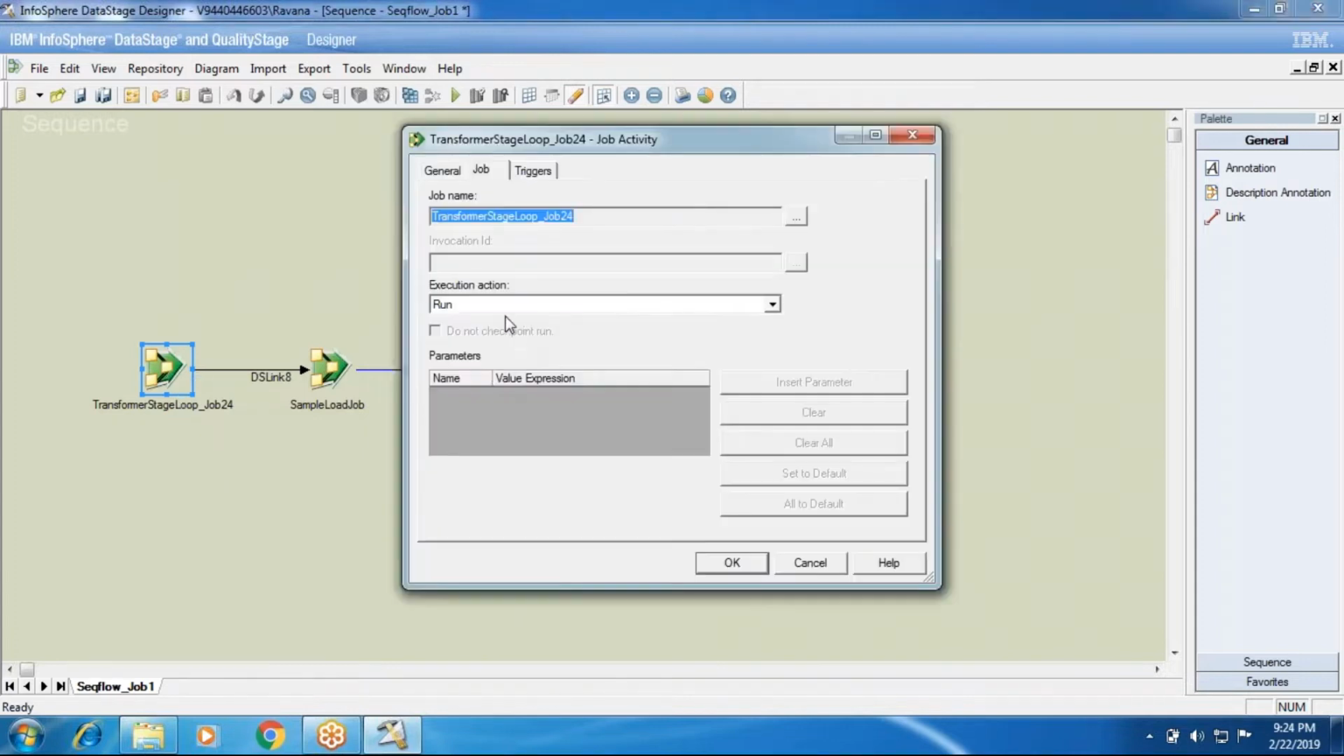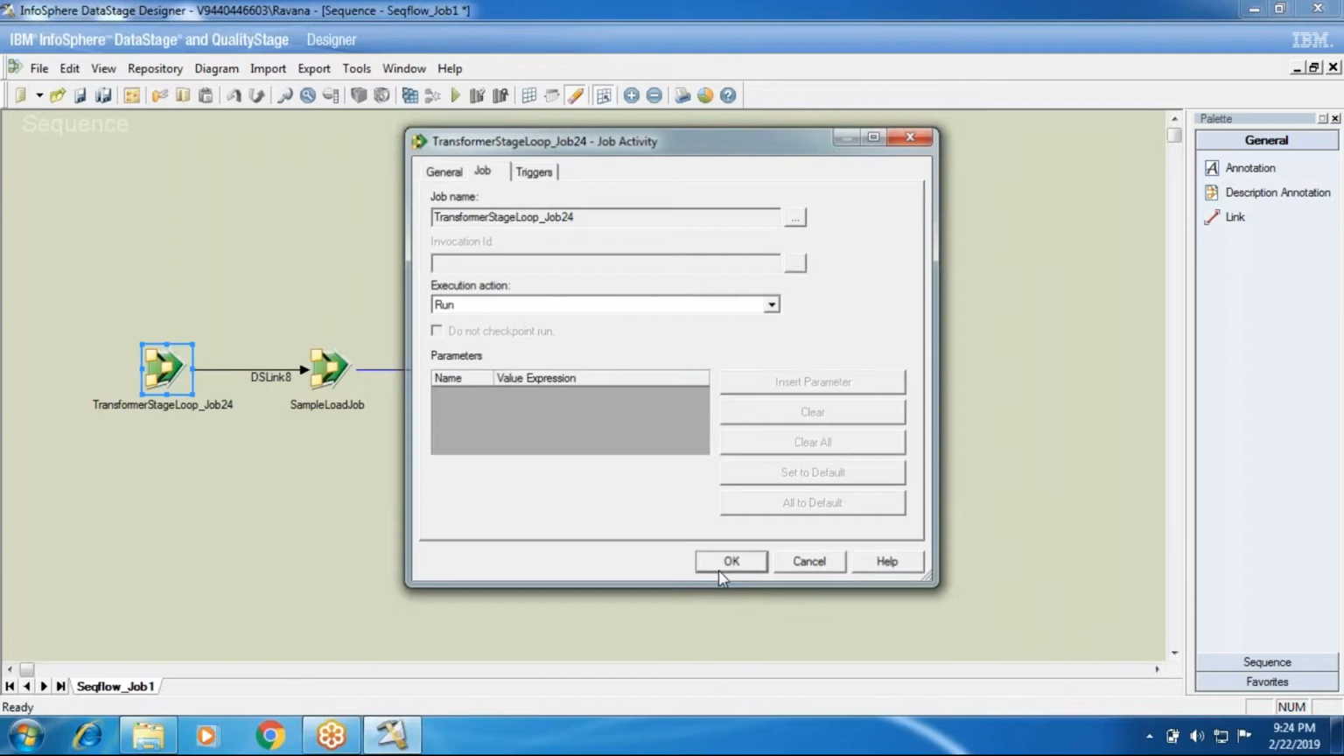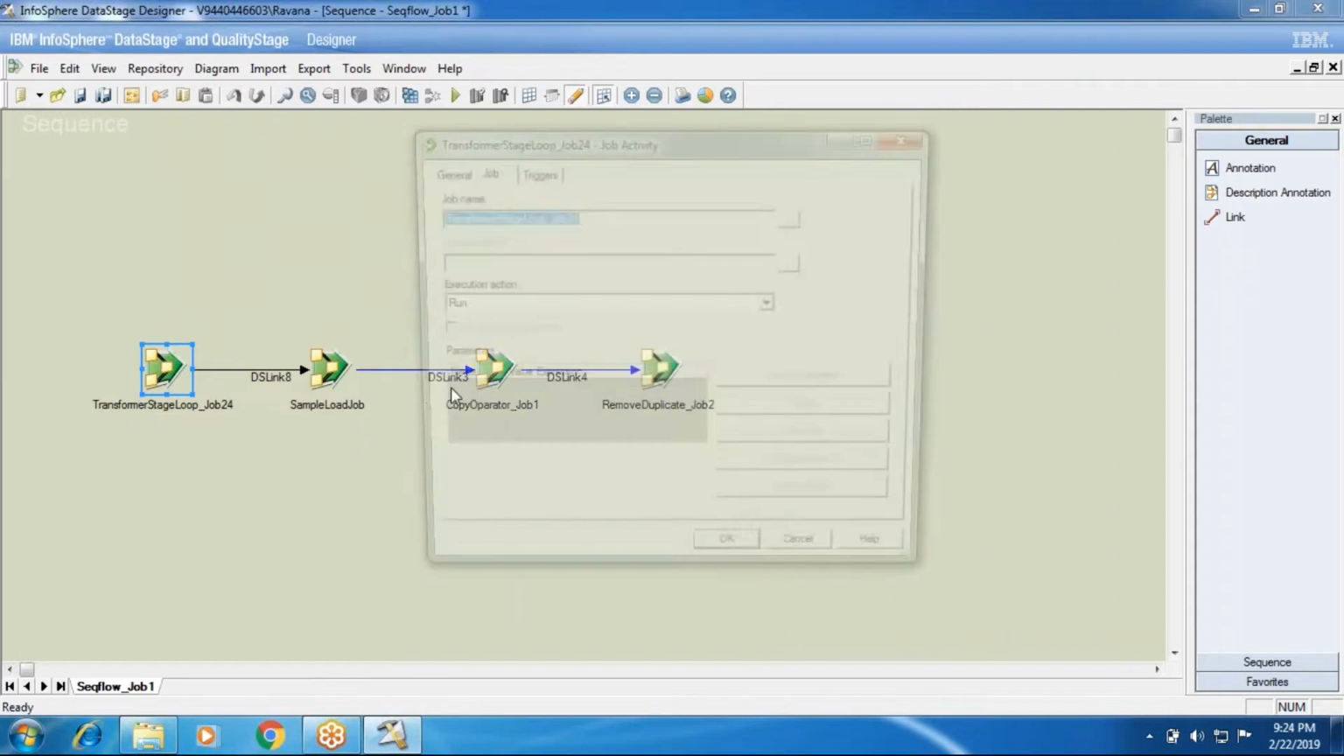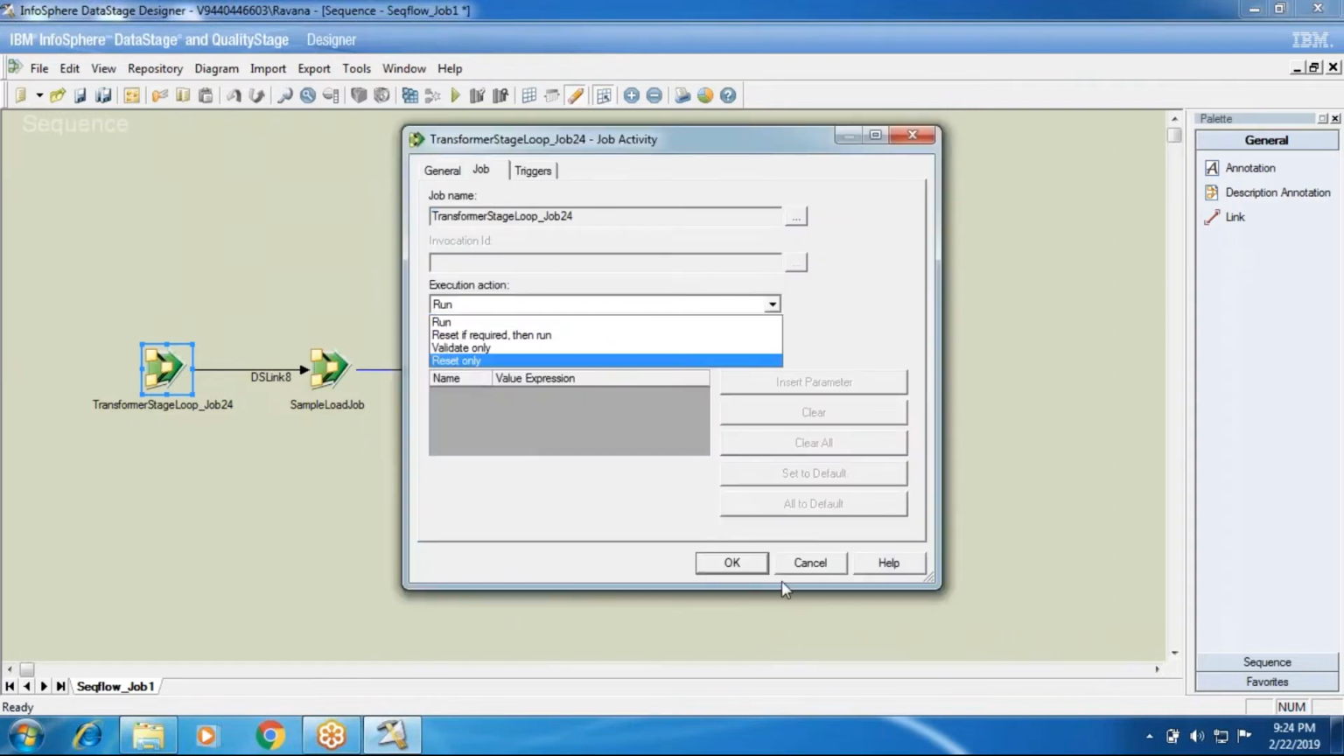Related to that, we are going to discuss now the execution action: run, reset if required then run, validate only, and reset only. Here I'll cover some topics like validate only, which is very unique at runtime in ETL tools. Now we have this execution action: run, reset if required then run, validate only, reset only.